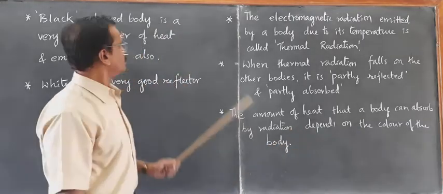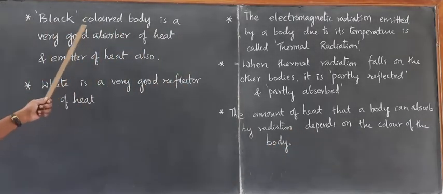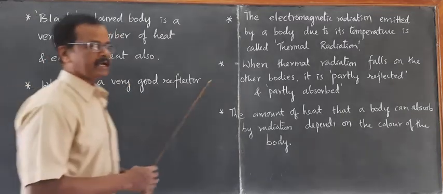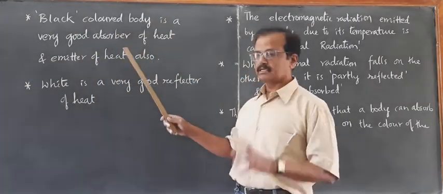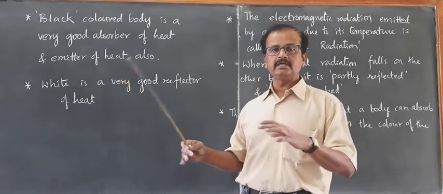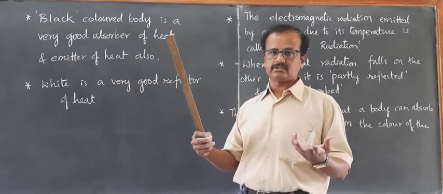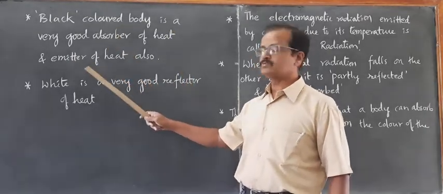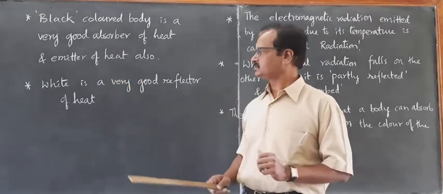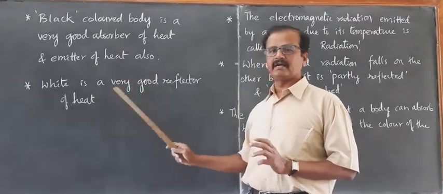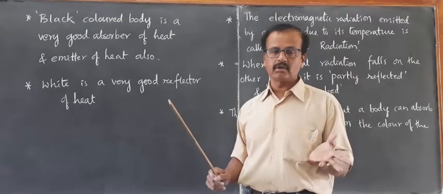As I said, black body or black colored body is a very good absorber of heat. After absorbing the complete radiation, it will be able to emit the heat also. It is a very good absorber as well as very good emitter of heat. White is a good reflector of heat.